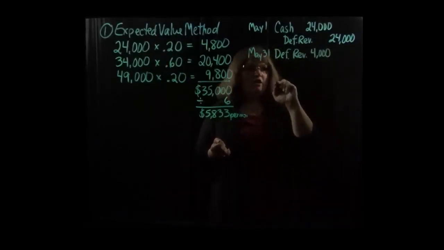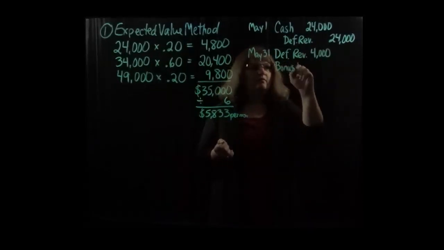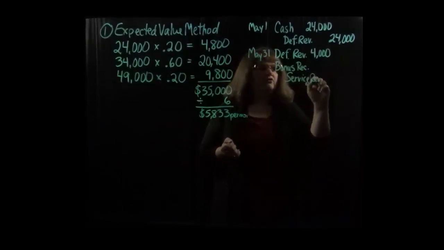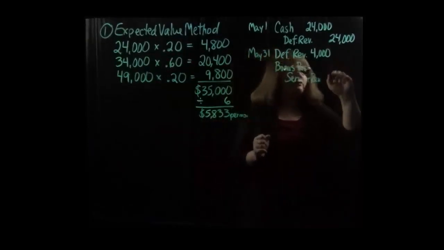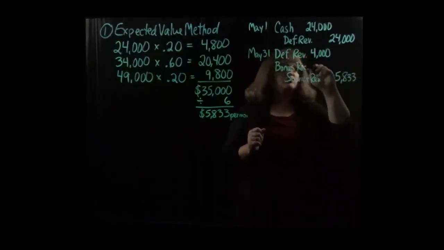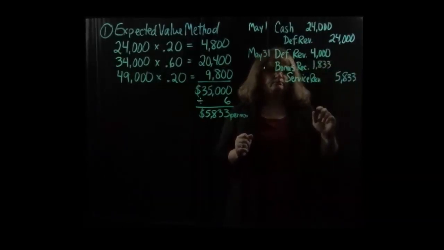Then we recognize a bonus receivable and service revenue. The service revenue is for the full $5,833, and we debit the bonus receivable for the difference of $1,833.